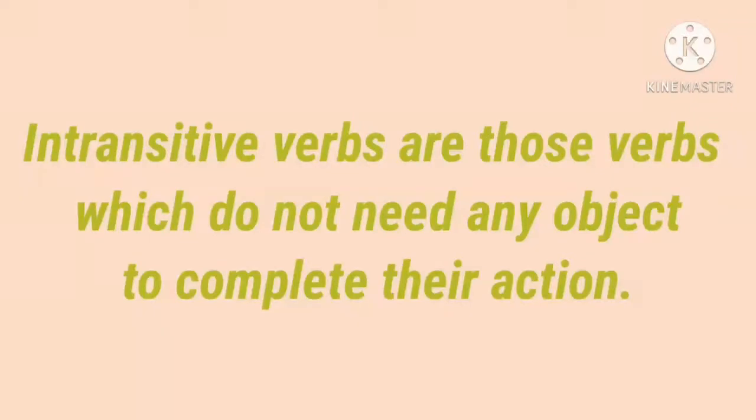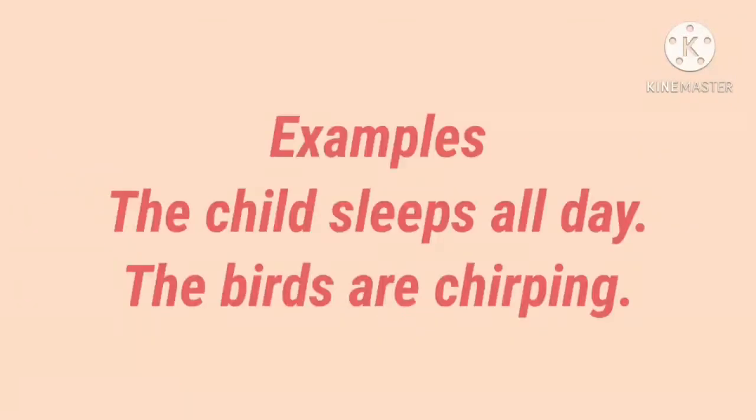Examples, the child sleeps all day. The child sleeps what? The child sleeps to whom? So the object is not needed to complete the action. Next, the birds are chirping. Here also the object is not needed to complete the action. So these verbs are called intransitive verbs. Transitive verbs are verbs which need an object to complete their action. Intransitive verbs are verbs which do not need any object to complete their action.